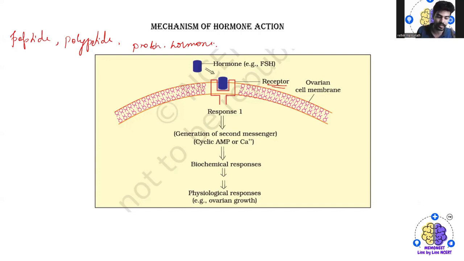They all come under this group. Then we have steroids. Steroids like cortisol, testosterone, and estrogen, and the progesterone. They all come under steroid hormones.